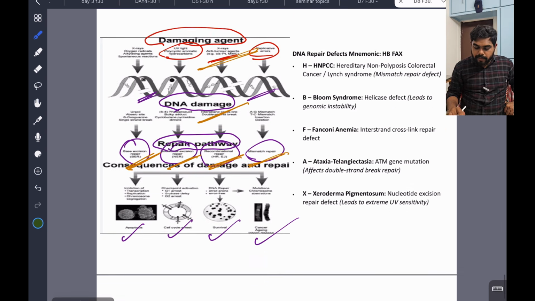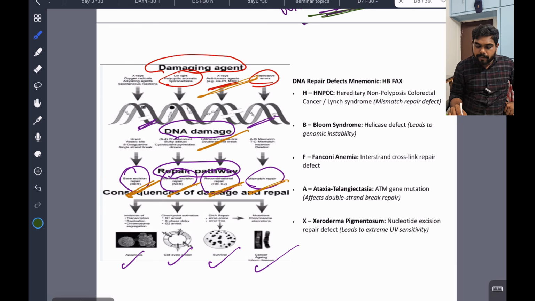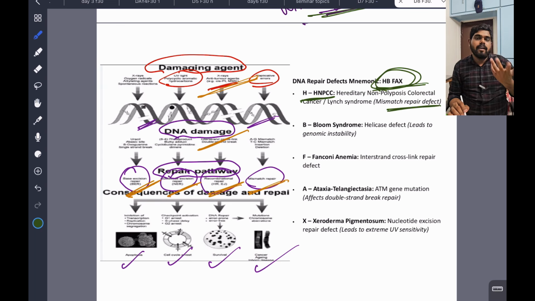So now you come here. There is a deep DNA repair mnemonic, HB facts, but I cannot tell you in detail. HNPCC, colorectal cancer, Lynch syndrome defect, this is mismatch repair. They are telling just what are the examples. In viva, whenever you are doing it in your UG, it is helpful, or in PG it is useful. But combining these two diseases, it is very difficult.